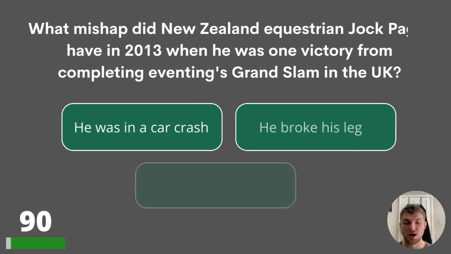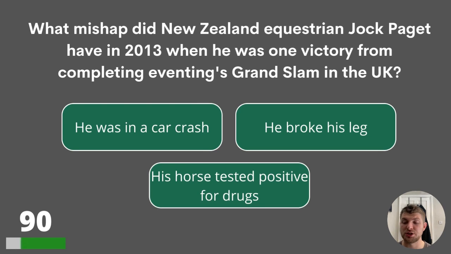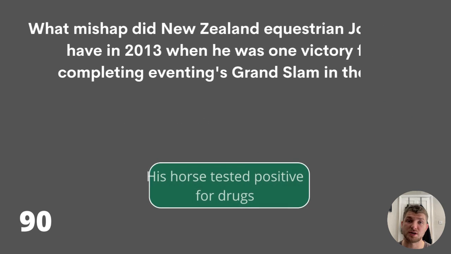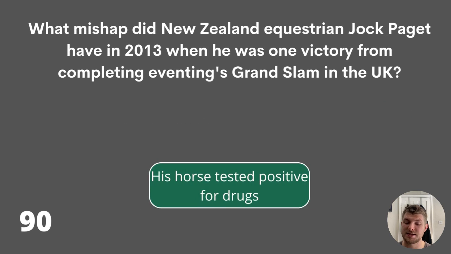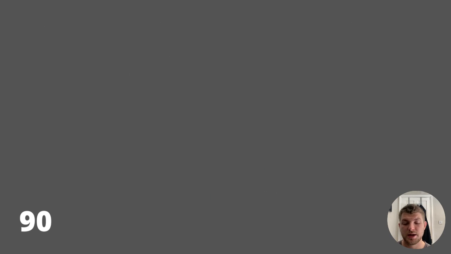Question 90. What mishap did New Zealand equestrian Jock Paget have in 2013 when he was one victory from completing eventing's Grand Slam in the UK? He was in a car crash, he broke his leg, or his horse tested positive for drugs? That's the answer, his horse tested positive for drugs.